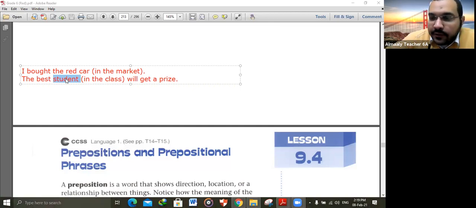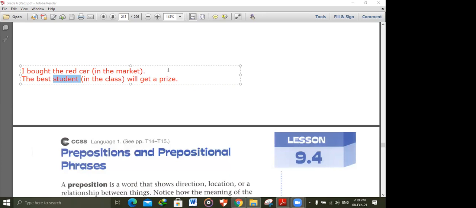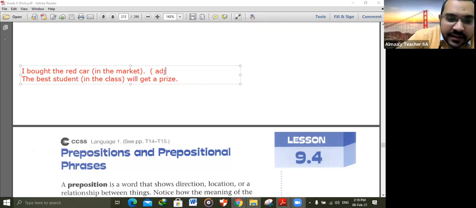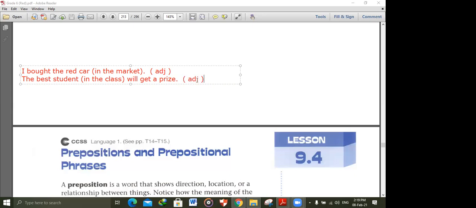Noun. What describes a noun? An adjective or adverb? Adjective. So the function of this prepositional phrase is an adjective, and also the function of the second one is an adjective, because both of them modify a noun.